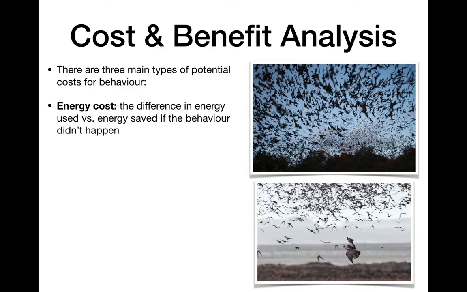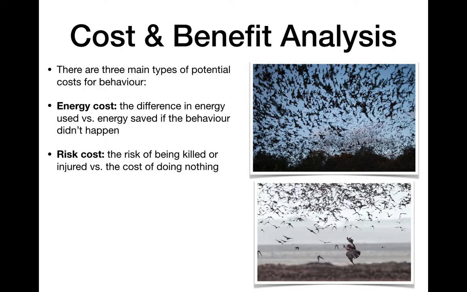Or it's worth the cost of an organism, like a honeybee going out to look for flowers, even though it costs energy, because it needs to get the energy in the form of nectar for its hive. The second is risk cost, the risk of being killed or injured versus the cost of doing nothing. A good example of this would be giraffes fighting. The 2 male giraffes are going to fight for the right to mate. That's a big risk. If they fight and one gets injured and loses, it could die. But if it doesn't risk it, then it's not going to get to mate at all. So there's a cost analysis here.